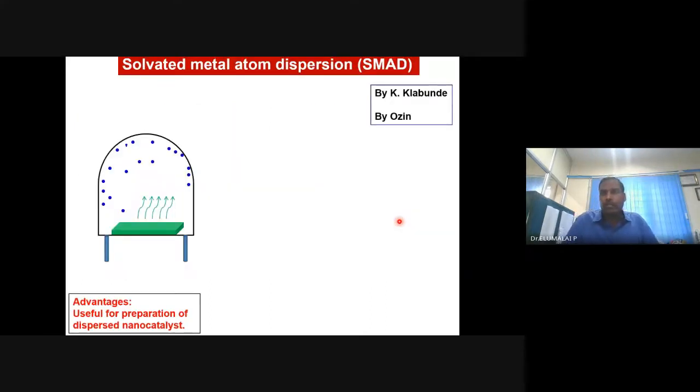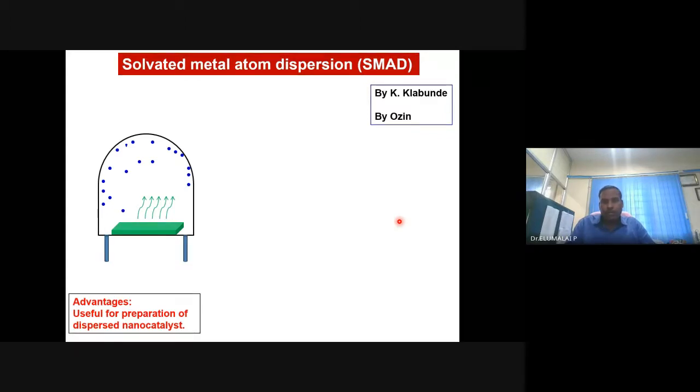So the last method, SMAD. A very recent method developed by Professor Klabunde of Kansas State University, Klabunde and Eisen. The method is known as SMAD, solvated metal atom dispersion.